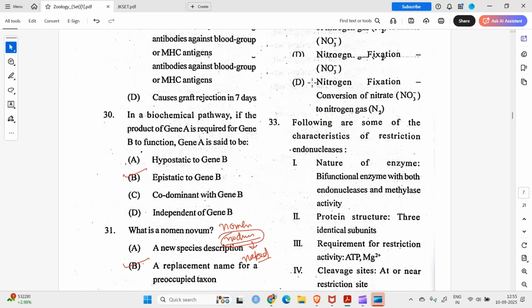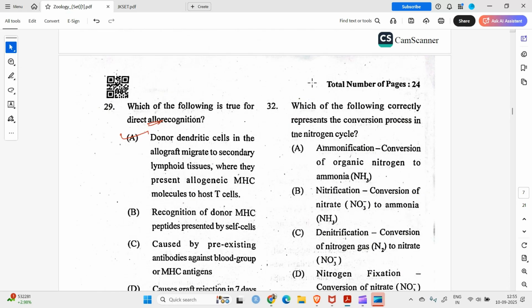Question number 32. Which of the following correctly represents the conversion process in the nitrogen cycle? Ammonification is the conversion of organic nitrogen to NH3. Yes, I think it's right. Nitrification is the conversion of nitrate to ammonia. No, not at all. Nitrification is the conversion of ammonia to nitrate.